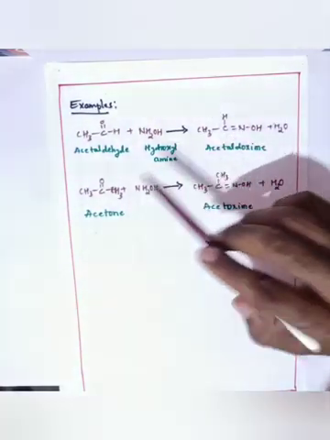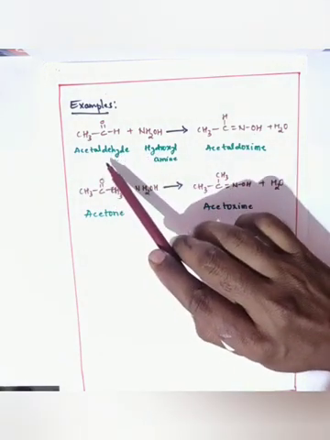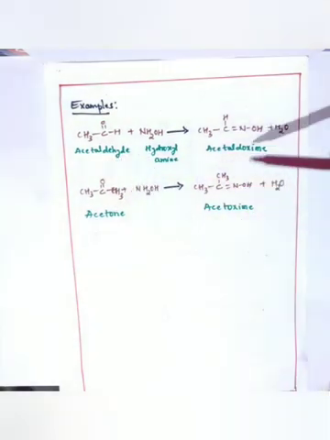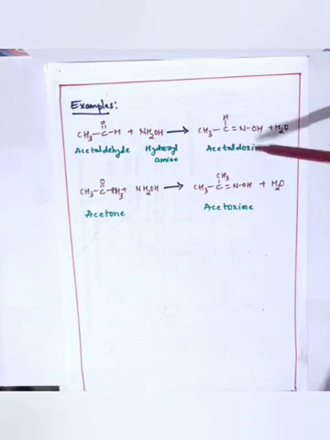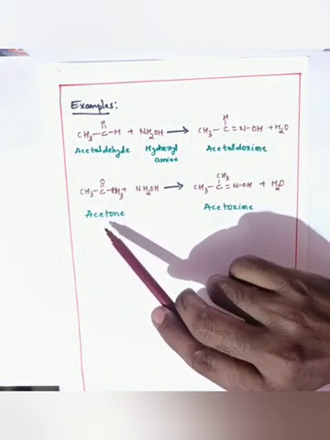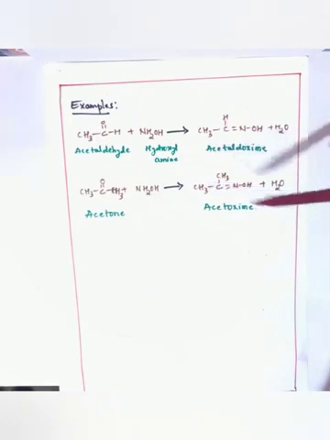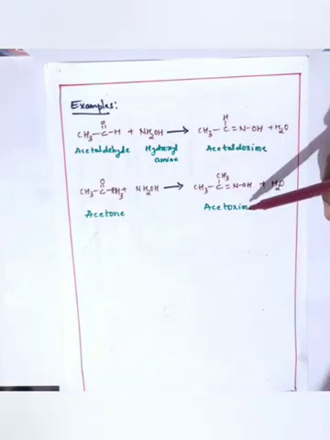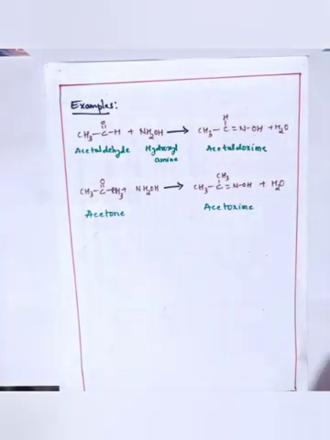For example, if the reactant molecule is acetaldehyde, the product is acetaldoxime. If the reactant molecule is acetone, the product is acetoxime. So this is about the reactions of aldehydes or ketones with hydroxylamine.